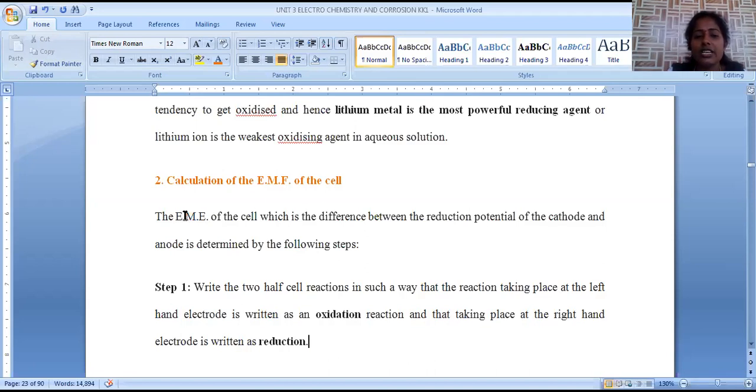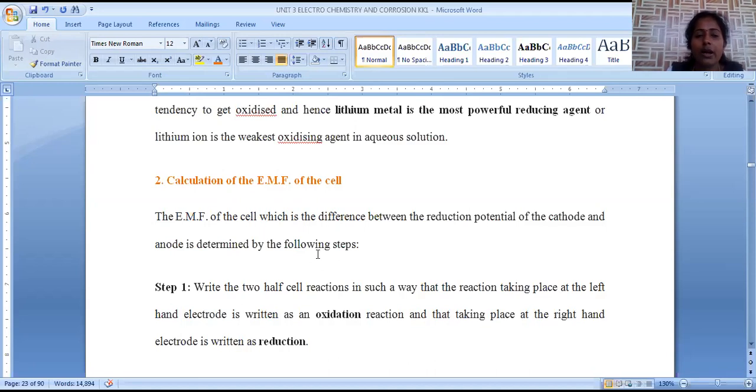That voltage is given by this EMF. EMF stands for electromotive force. The force with which current is passing through the wire is called the electromotive force. The higher the intensity of movement, the higher will be the voltage, and the higher will be the EMF value.